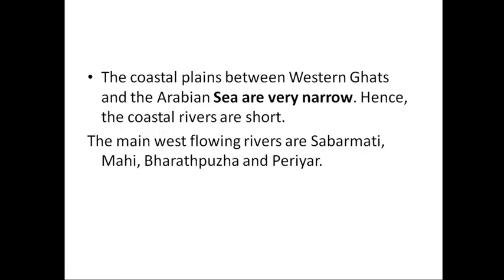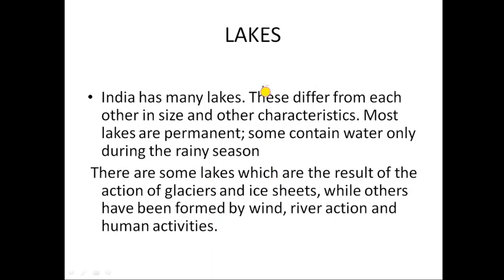So the coastal plain between the Western Ghats and the Arabian Sea is very narrow, hence the coastal rivers are shorter in length in this region. The main west flowing rivers are the Sabarmati, Mahi, Bharat, Fuja and Periyar. Next, in this slide we will discuss lakes.